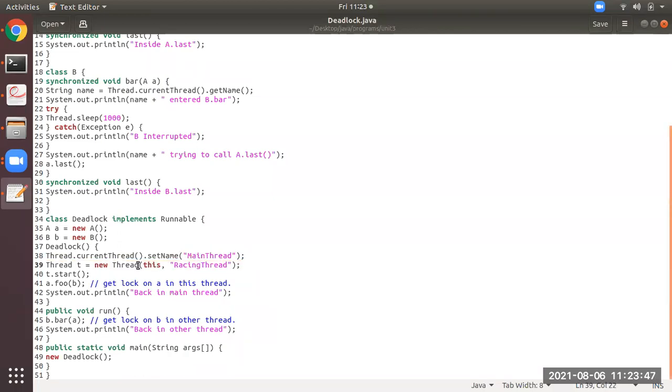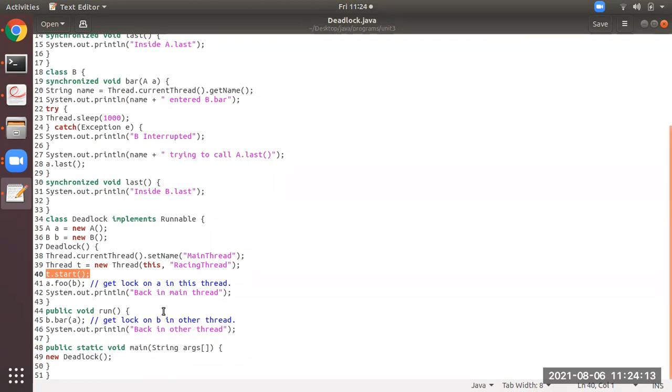Now at line number 39, a new thread is created with object t. What is the name of that new thread? Racing thread. So students, remember here, t.start. t.start means from the 40th line, it will go to the 44th line. Please concentrate well. It will call the run method at the 44th line.